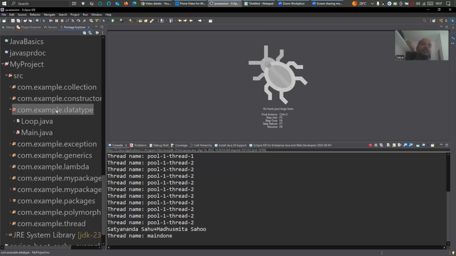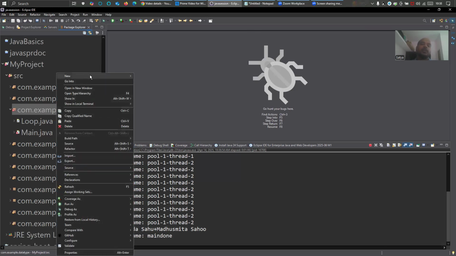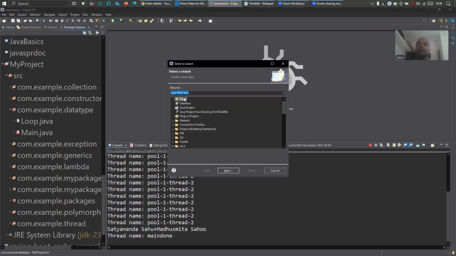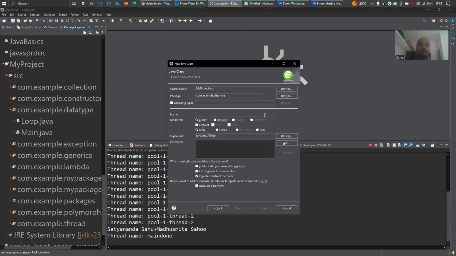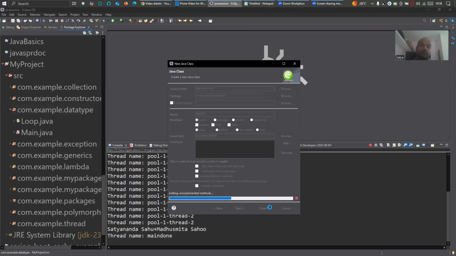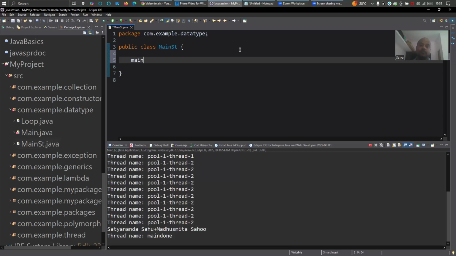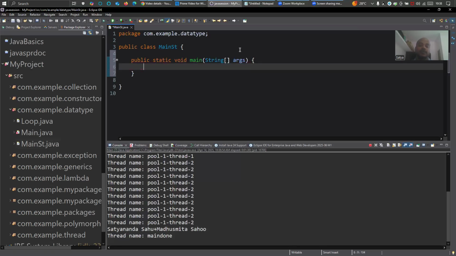Inside this, I will create another class, string main, the main method. So earlier you have understood what is string, and how to create a string object.